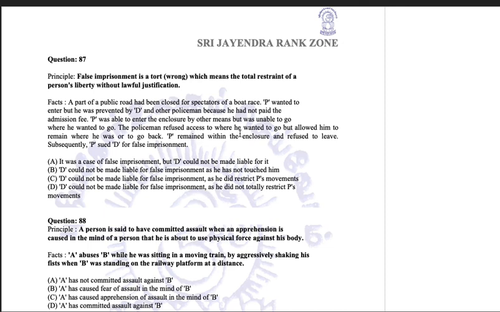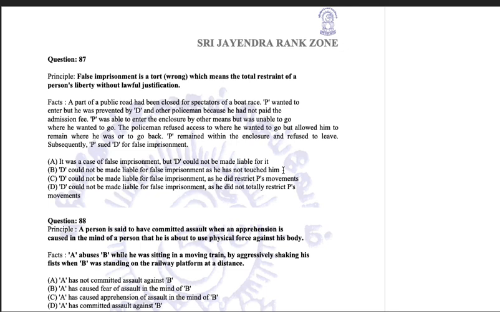The policeman refused access to where he wanted to go, but allowed him to remain where he was or to go back. P remained within the enclosure and refused to leave. Subsequently, P sued D for false imprisonment. D is a policeman. He said that D imprisoned me within that enclosure. It was a case of false imprisonment, but D could not be made liable for it. So reasoning one is that yes, it was a case of false imprisonment, but D could not be made liable for it, as he has not touched him.